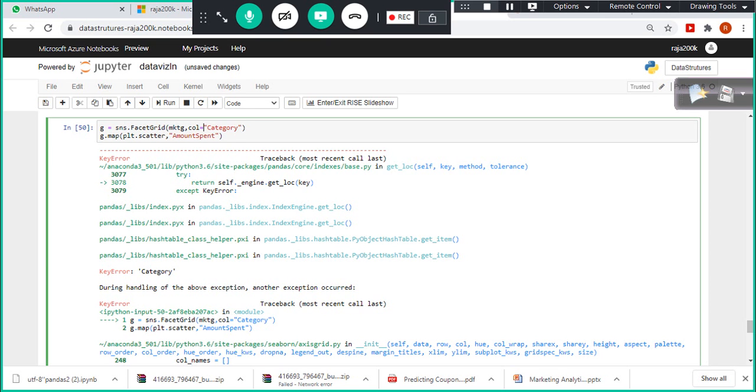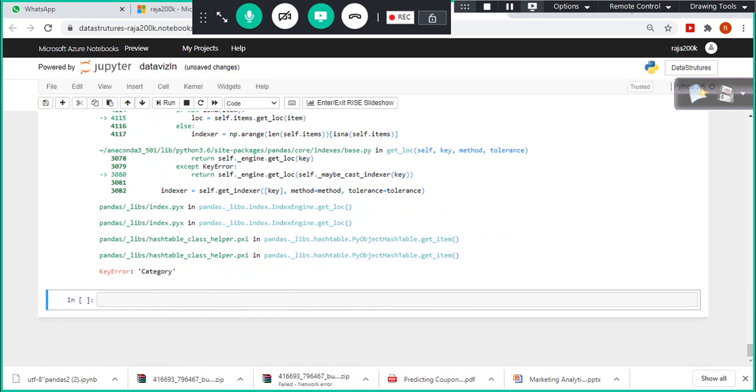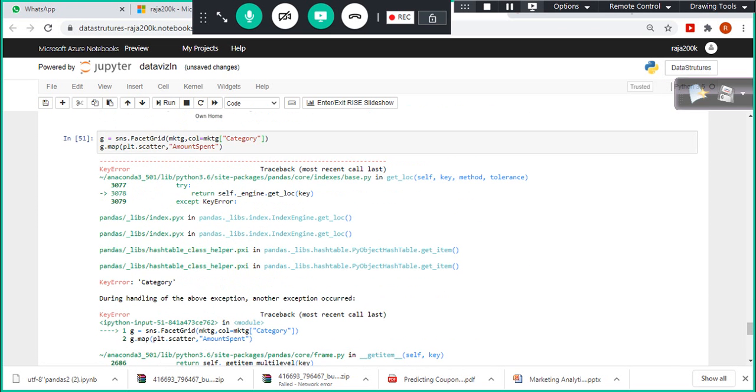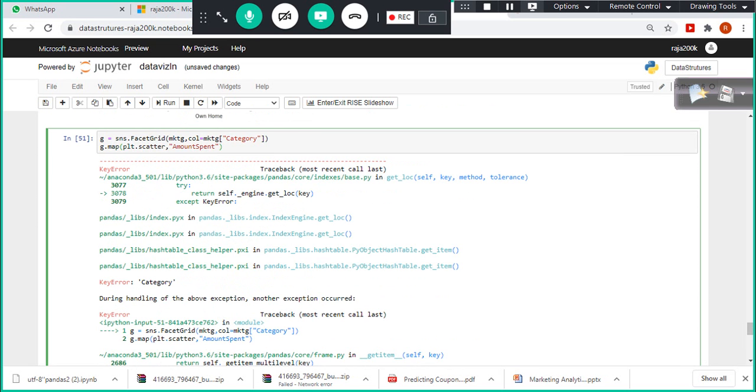Or else let me do one thing. mktg. But I still remember it. Anyhow, I will check this syntax and I will let you know in tomorrow's session, okay? This is a very powerful one. Unfortunately, it is not working here, okay? So in this case, I need to do some kind of aggregation, it seems. In the facet grid, you need to do some kind of aggregation.